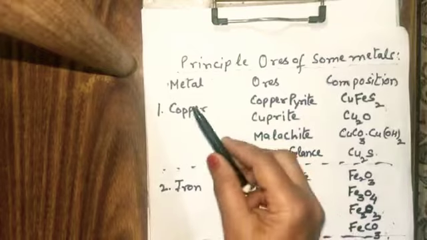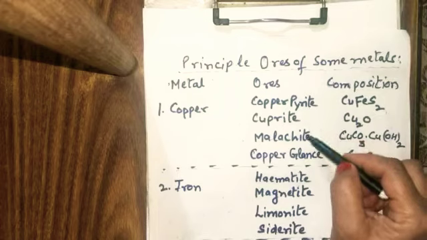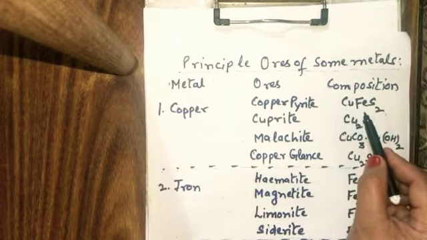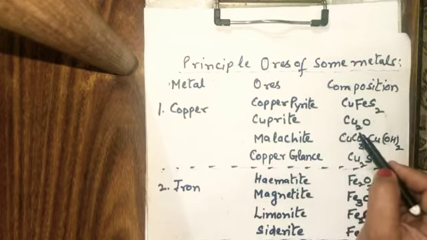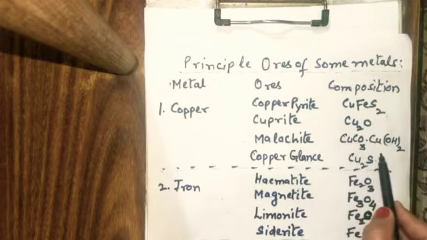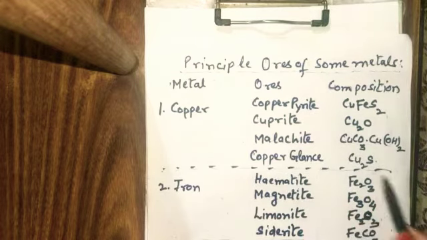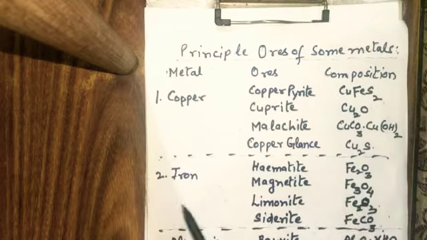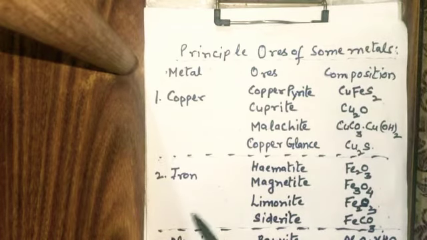So first metal is the copper, and the ores are the copper pyrite, and the composition of the copper pyrite is CuFeS2. Second ore is cuprite, and the composition is Cu2O. Third ore is malachite, and composition is copper carbonate, copper hydroxide. Fourth ore is copper glance, and the formula is Cu2S.